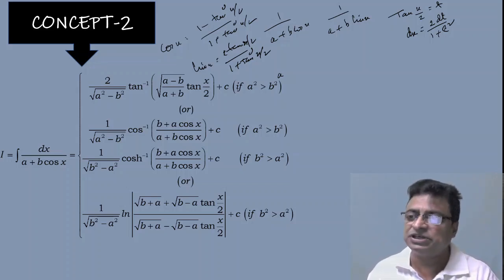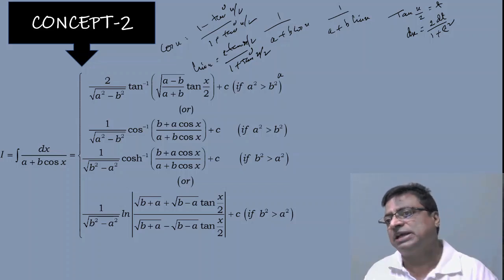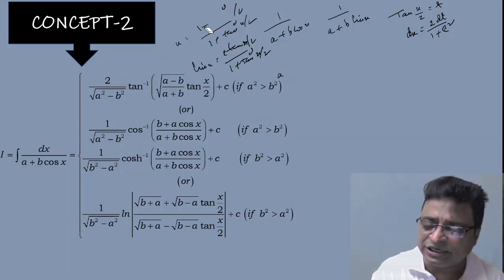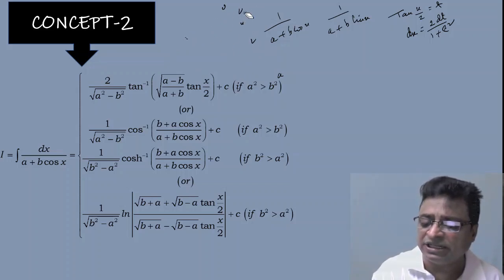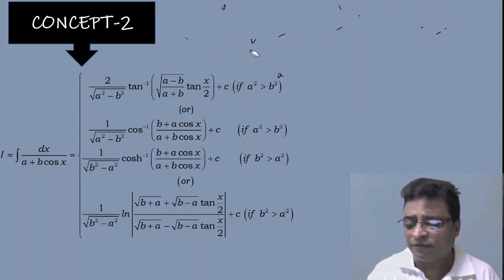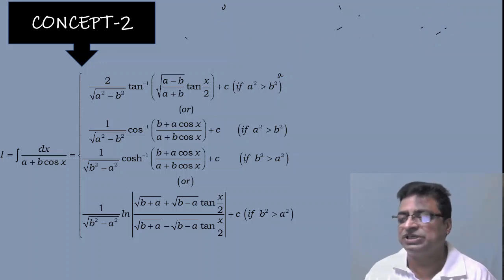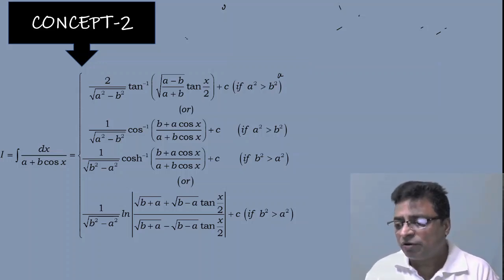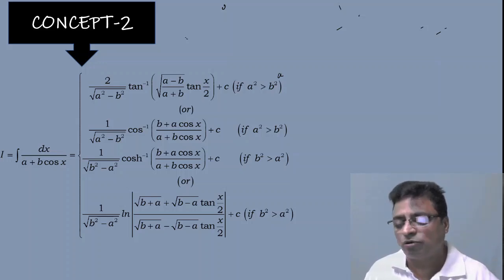Instead of asking other questions, the majority of the questions come directly from the trigonometry part, application-oriented concepts like this only they are asking. So what to do? You can convert the entire thing into tan, and after substituting tan x by 2 with t, then one fine morning my integrand is converted into one of our previous concepts from previous videos, like 1 by ax square plus bx plus c, or 1 by root of ax square plus bx plus c model. So once after noticing the structure 1 by ax square plus bx plus c, already I have told the formula.